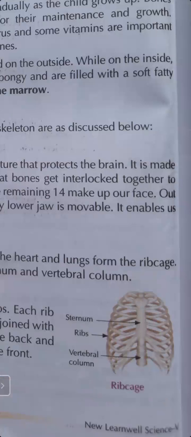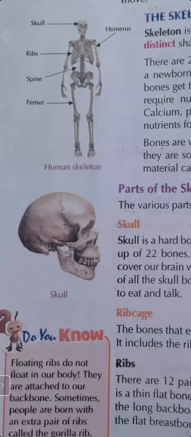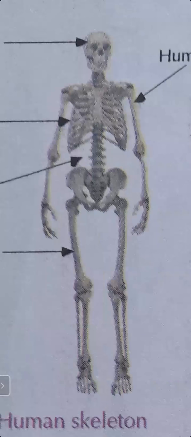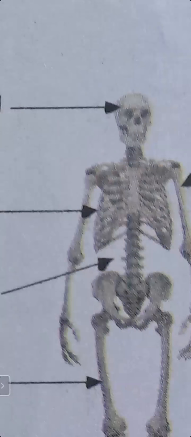So student, look at the diagram carefully. At the back, we are having a straight bone known as backbone. Backbone is having two parts. One is sternum and the other is vertebral column. So with that backbone, a number of ribs are joined. So look at the diagram again. Human skeletal system. So we have discussed about skull, and then we have discussed about ribs, means rib cage.